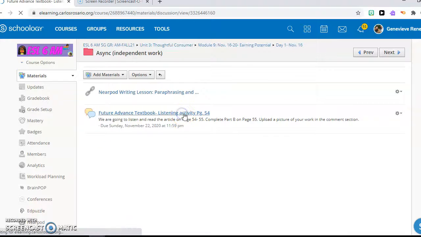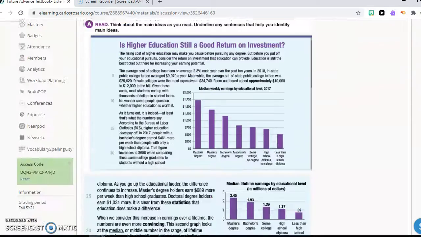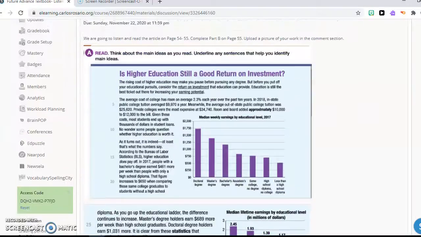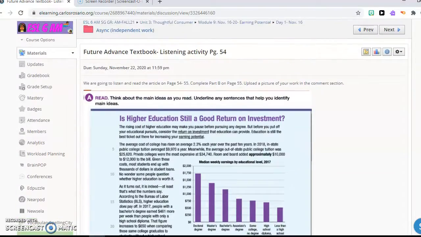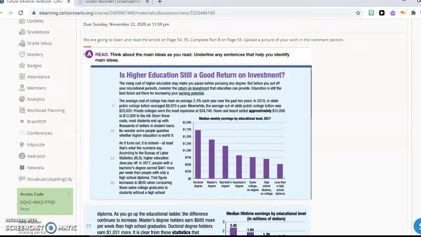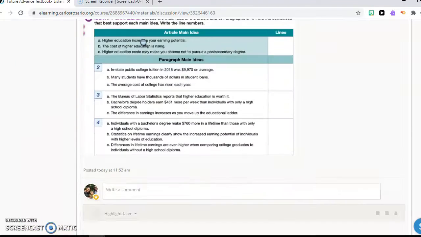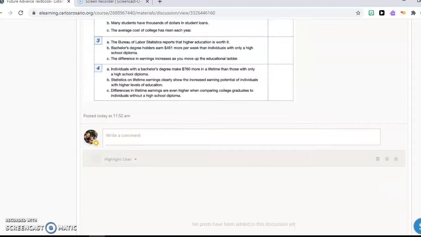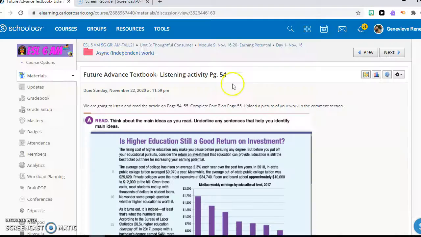The second assignment is page 54 in your textbook. Okay, you're going to complete part B and take a picture and upload into Schoology. All right, that's it for async.